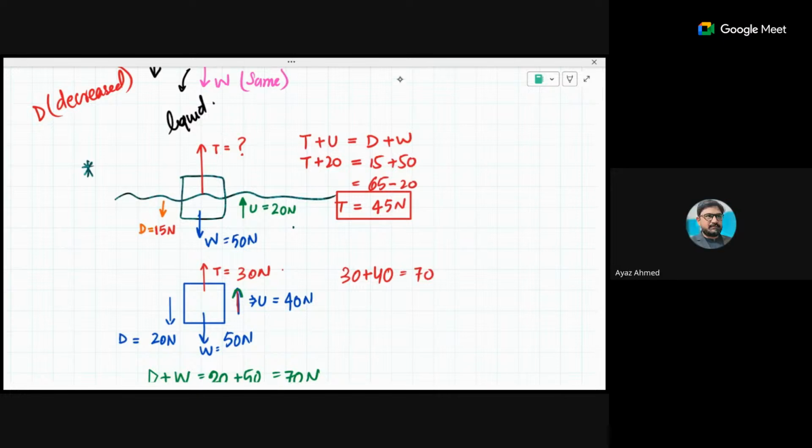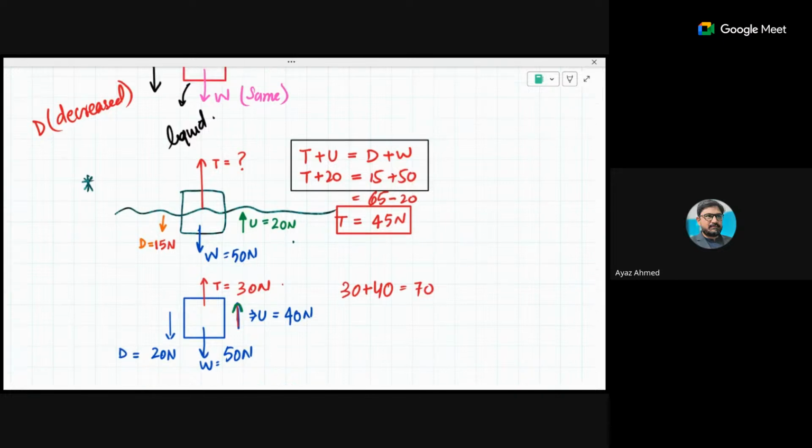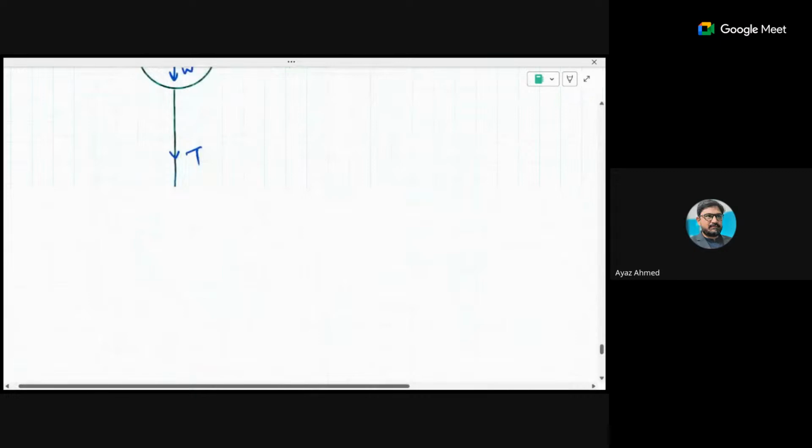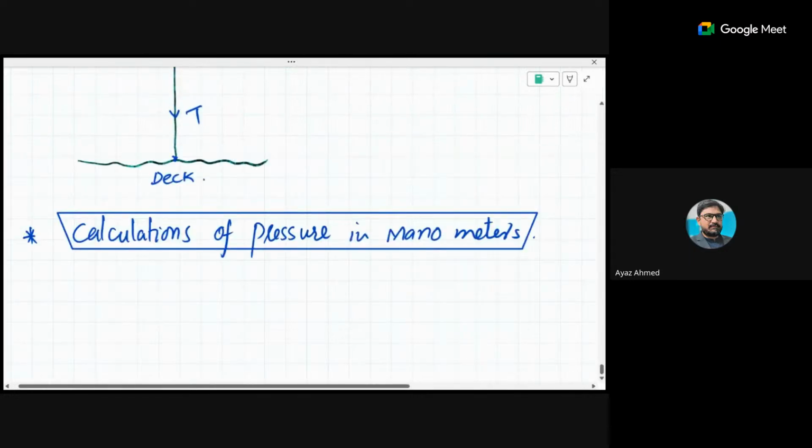Exactly. This formula is not hard and fast. This formula depends upon the situation and condition of the forces. For example, I will give you one more interesting fact. Yes, this is a question from a past paper.